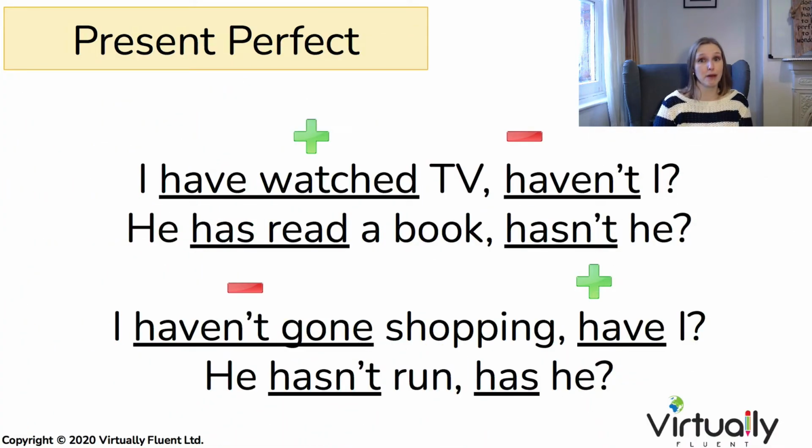Moving on to the present perfect tense, we use the verb have or has. I have watched TV, haven't I? He has read a book, hasn't he? I haven't gone shopping, have I? He hasn't run, has he?